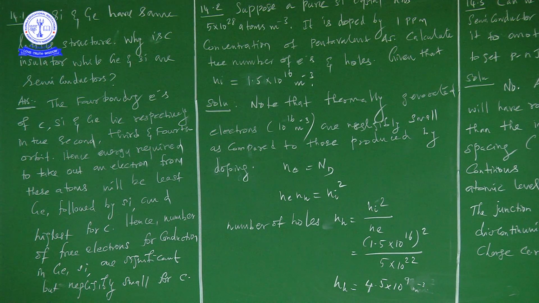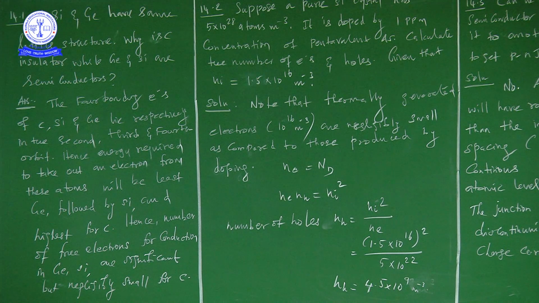It is doped by 1 ppm concentration of pentavalent arsenic. Calculate the number of electrons and holes, given that